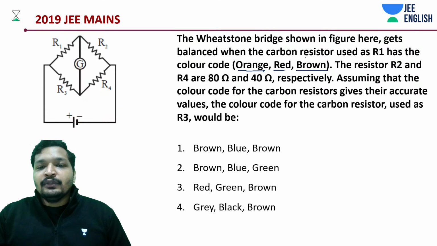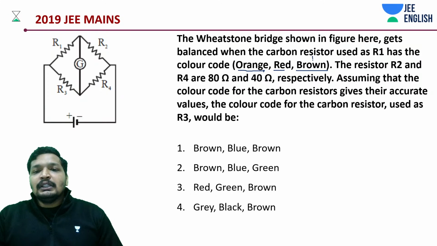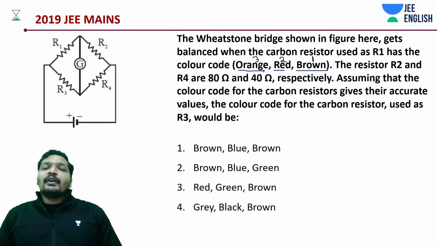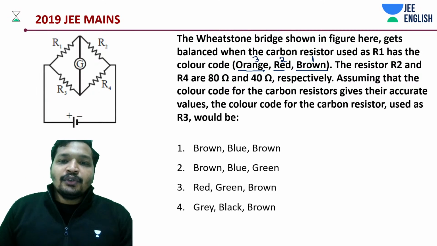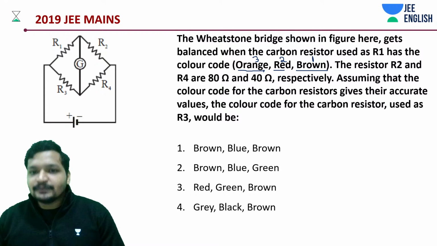Orange, red, brown. Okay, brown is basically 1, then we have red to be 2 and orange to be 3. Remember, it's BB Roy, right? Black, brown, red, orange, yellow. Okay, so how much should be half of this? It should be like 160.